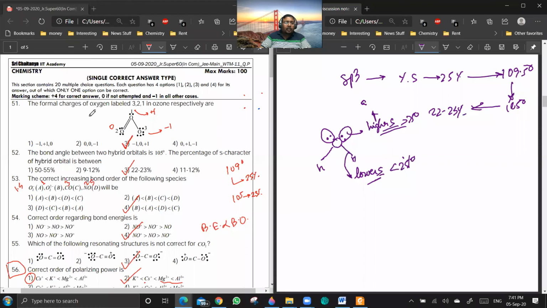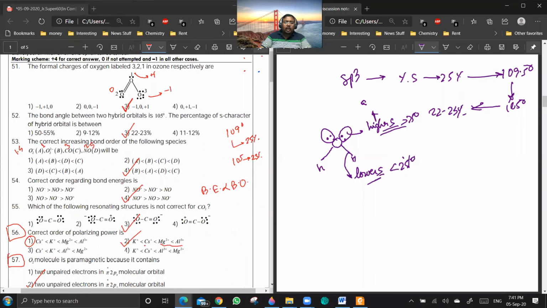So 51? No, sir. So 54. Yeah, so you have to just calculate the bond orders. Bond energy will be directly proportional to bond order. So NO will have a bond order of 2.5. NO plus will be 3 and NO minus will be 2. Yes, sir. You want me to draw this bond, this configuration of NO? No, sir, not required. Yesterday only we have discussed.